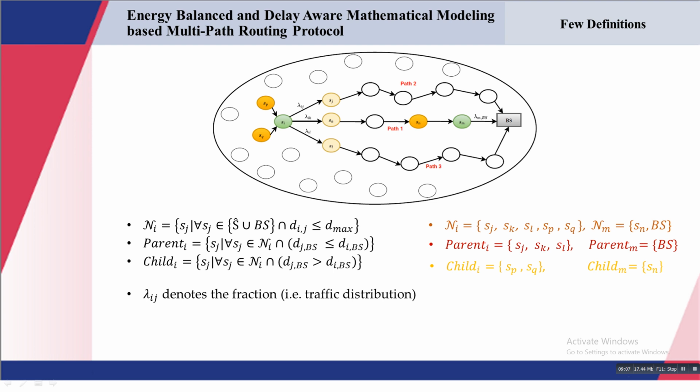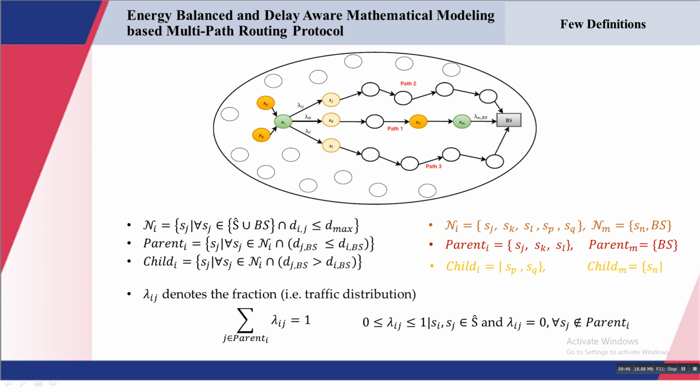The condition on lambda ij is that the summation of lambda ij should be equal to 1, where j belongs to the parent set of i. Also, the lambda ij value should lie between 0 and 1, and if the jth node does not belong to the parent set of i, then lambda ij will be 0. Here we can see that corresponding to the ith node, the sp and sq nodes will have lambda ip and lambda iq equal to 0 as per this condition.